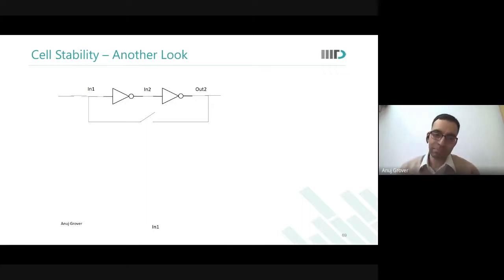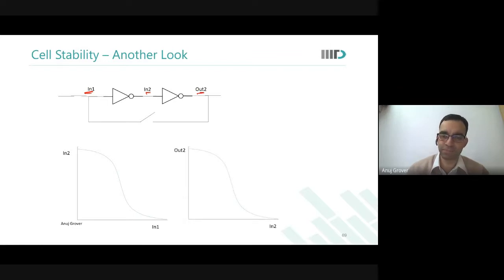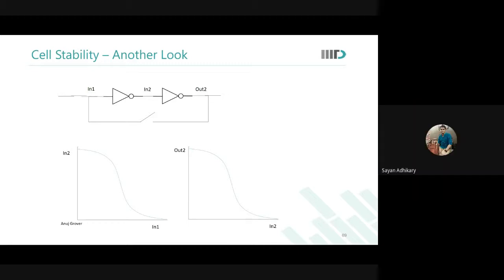So let us see what a butterfly curve is. If I say that there are these two inverters and this thing is open, I will put the nodes as in1, in2, and out2. So I have the first inverter's transfer characteristics like this, and the second inverter's transfer characteristics like this. Is this clear? I have just made transfer characteristics of two inverters, which I have been making for so long in the previous slides also.